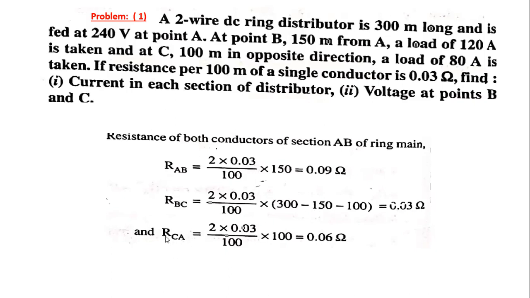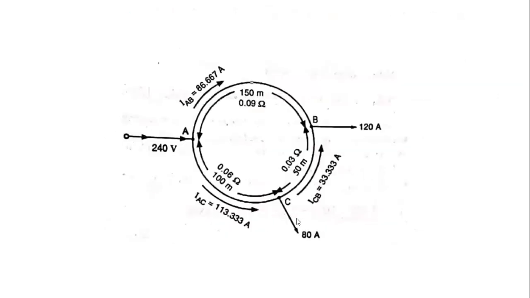After that, we calculate the resistance of the conductor section C to A. That is 2 into 0.03 by 100, and the distance between C to A is 100 meters.